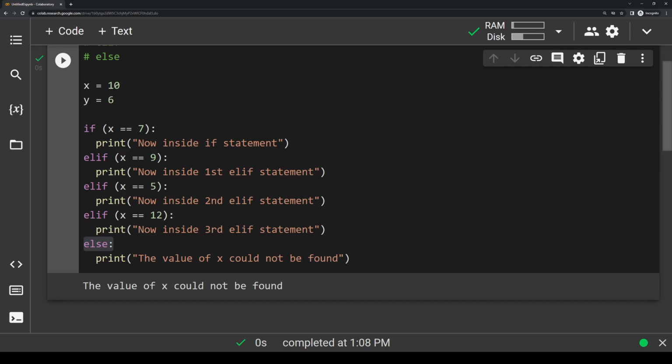The most common combinations of conditionals, at least in my experience, are either just one if statement by itself, one if statement followed by an else statement, or one if statement, one elif statement, and one else statement. Although sometimes you may need to use multiple elif statements.